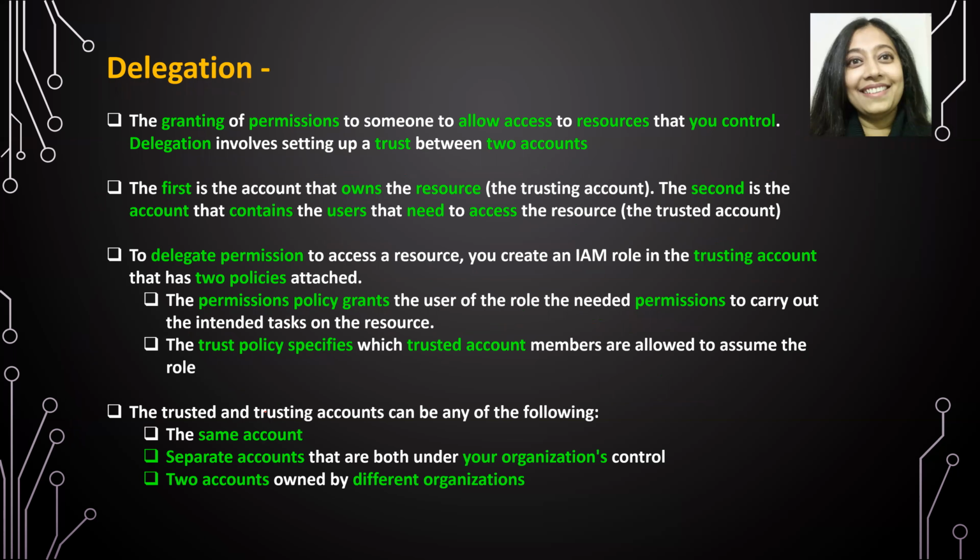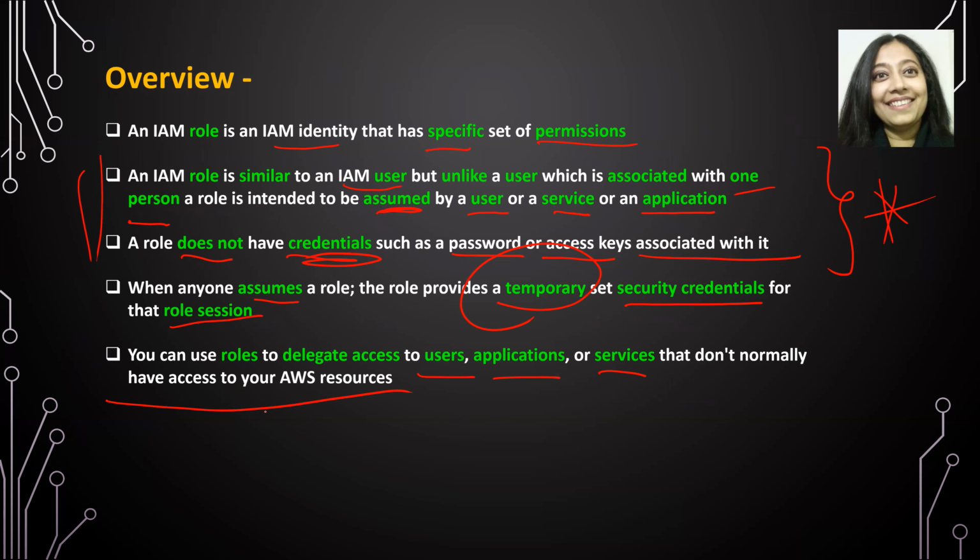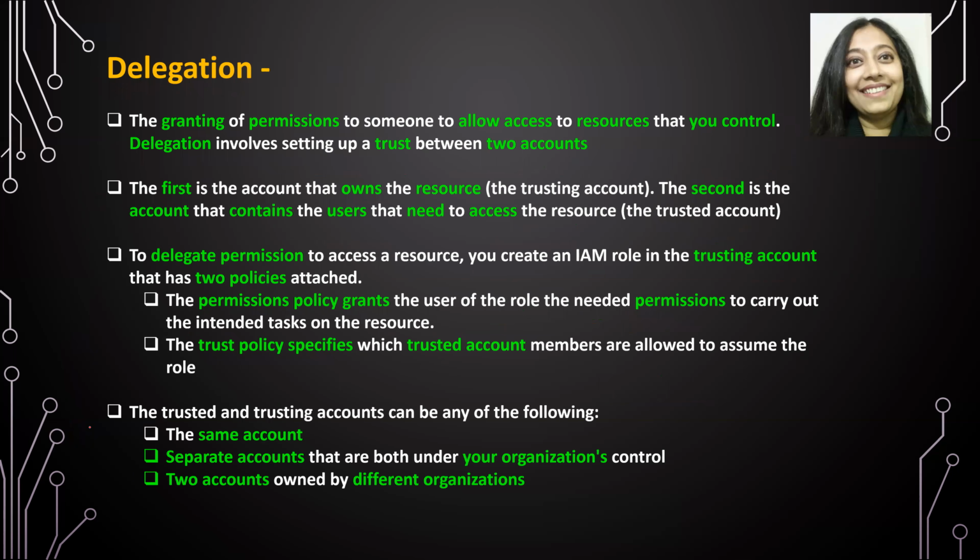Now, just earlier we spoke about how you could use roles to delegate access. So let us see what delegation is. It is the granting of permissions to someone to allow access to resources that you control. That is what is called delegation. Delegation involves setting up a trust between two accounts.